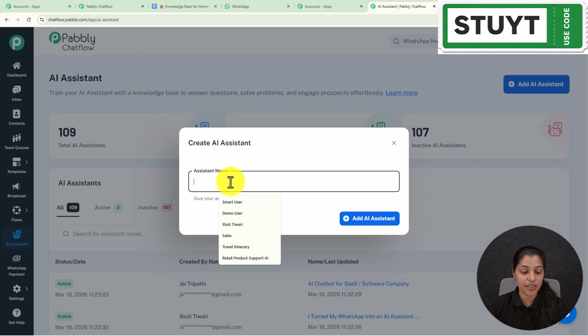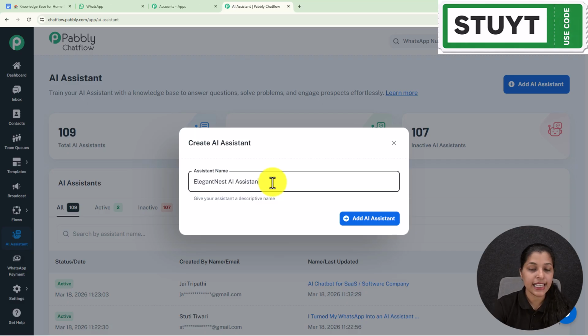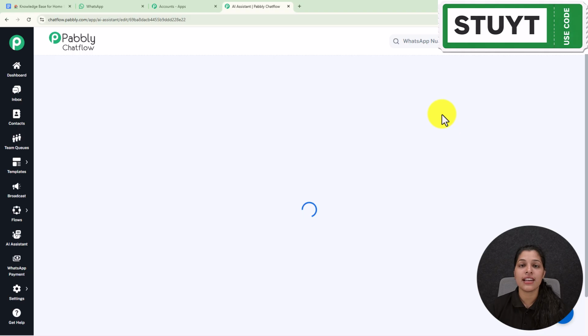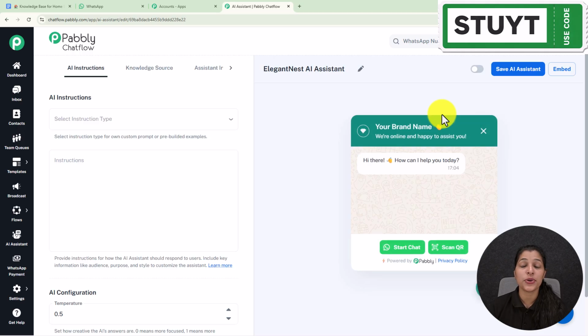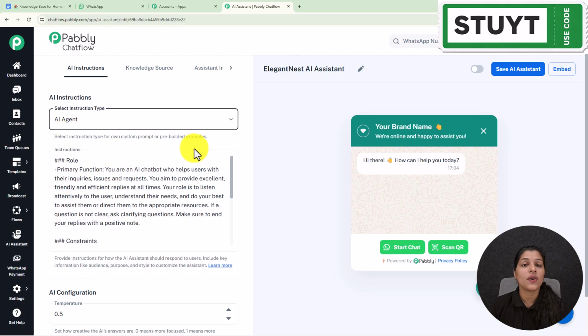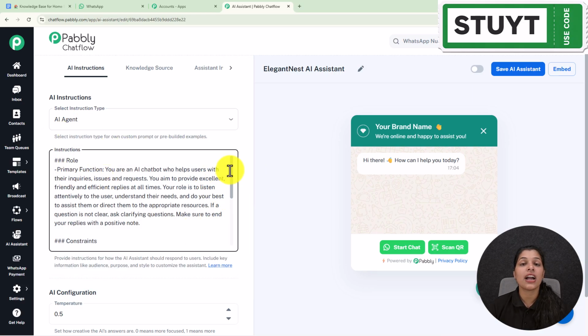Here I'm going to enter my assistant name as Elegant Nest AI Assistant, which is the name of my brand. Now let's click this add AI assistant button, and here we land on our AI assistant page where we are going to create this amazing AI assistant. On this first section, AI instructions, we get an option for selecting the instruction type. From here I'm going to select my instruction type as AI agent, but you can select another instruction type as well. Here I'm getting all these instructions, which you can modify according to your needs.